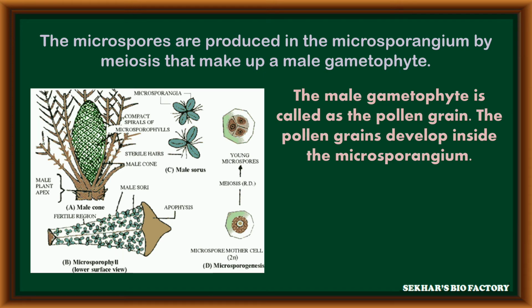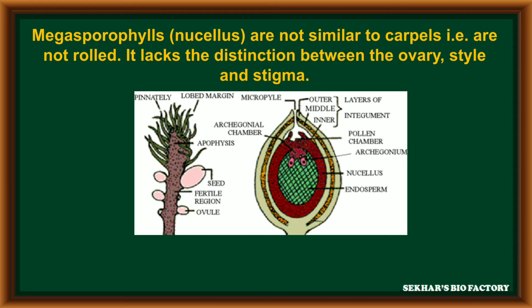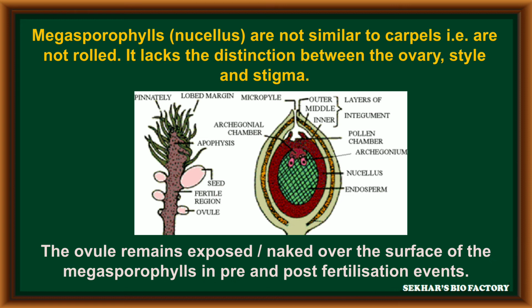The male gametophyte is called the pollen grain. The pollen grain is developed inside the microsporangium. Each pollen grain can produce male gametes directly. The megasporophyll contains nucellus, and is not similar to carpels like in angiosperms because these are not rolled. These ovules lack a distinction between ovary, style and stigma. These are completely absent. The ovule remains exposed because of its naked nature on the surface of the megasporophyll.